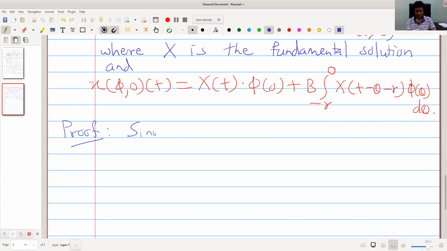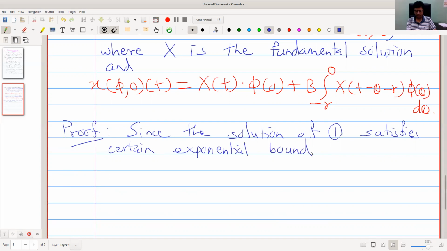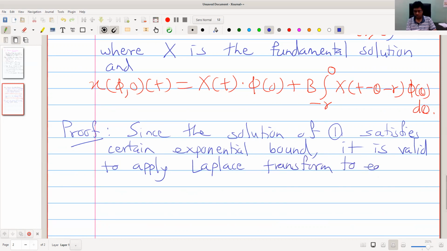Since the solution of non-homogeneous problem 1 satisfies a certain exponential bound, it is valid to apply Laplace transform to equation 1.